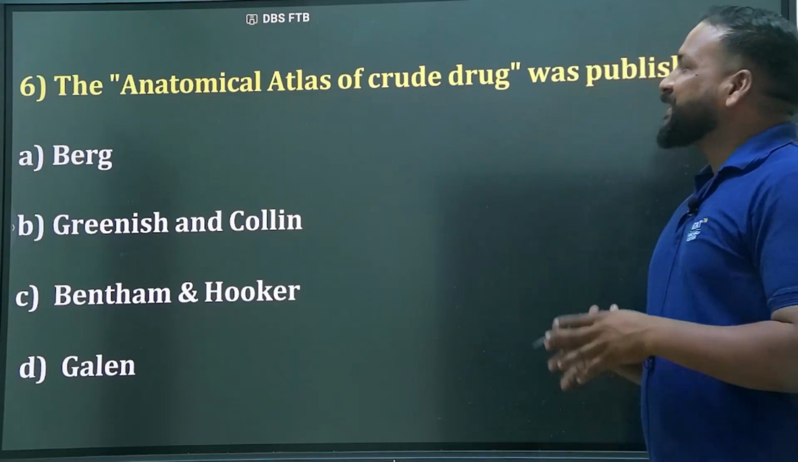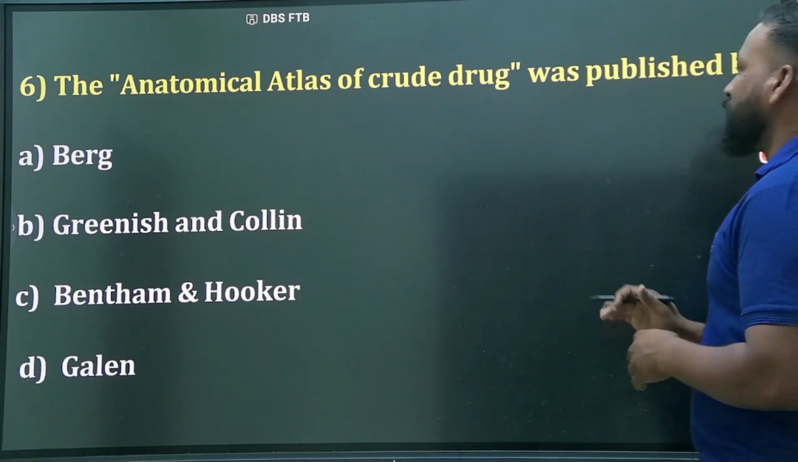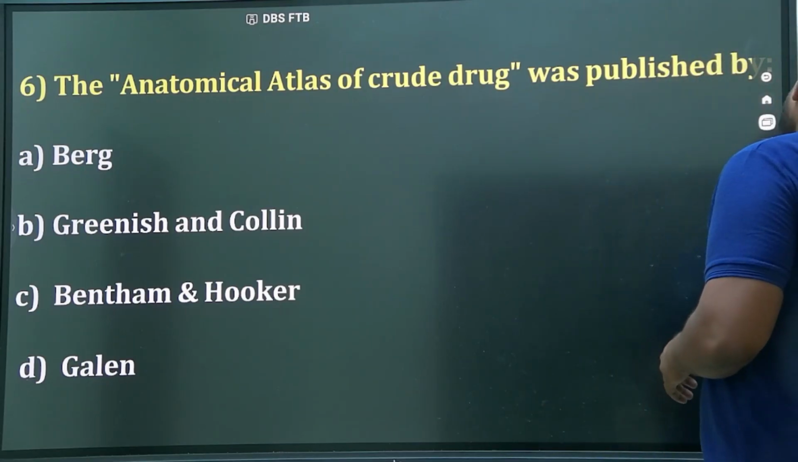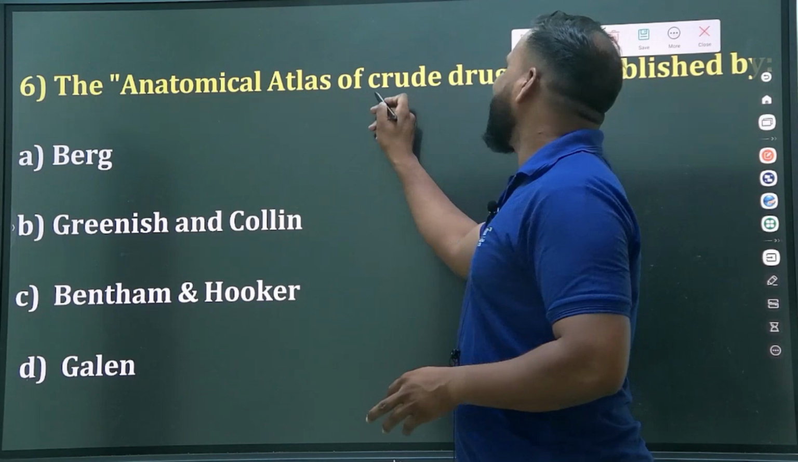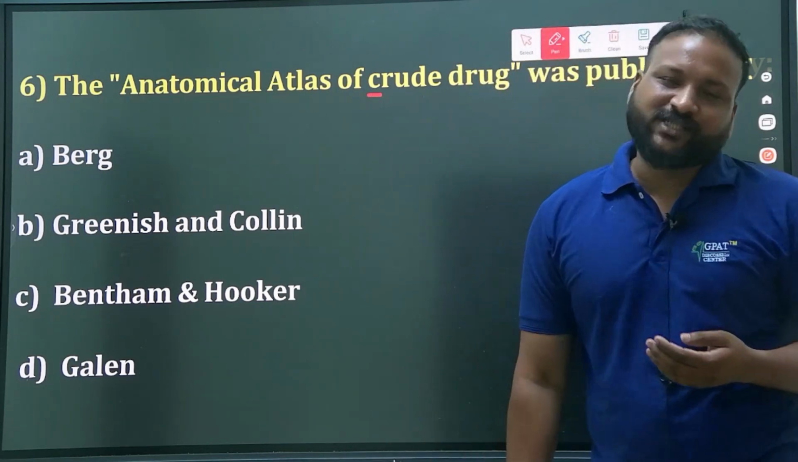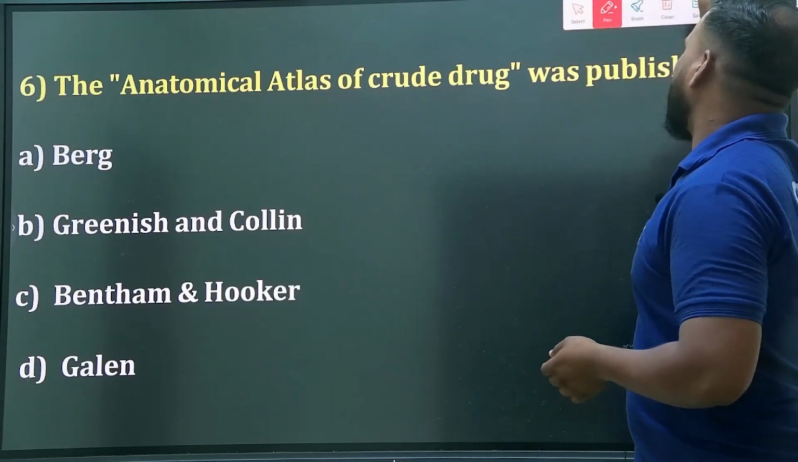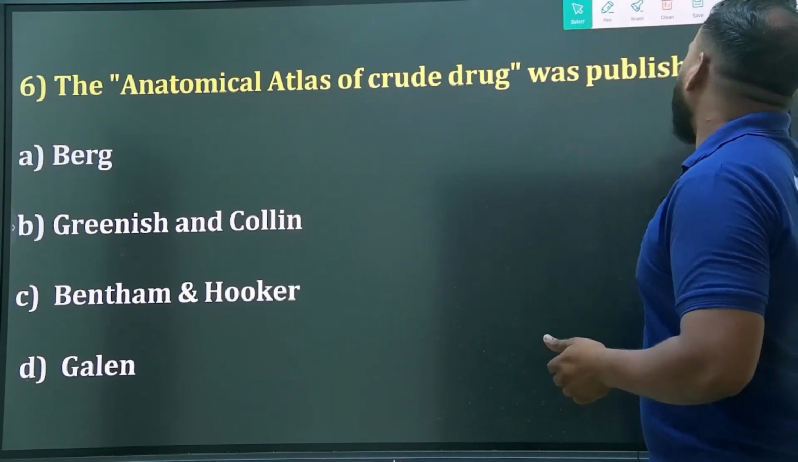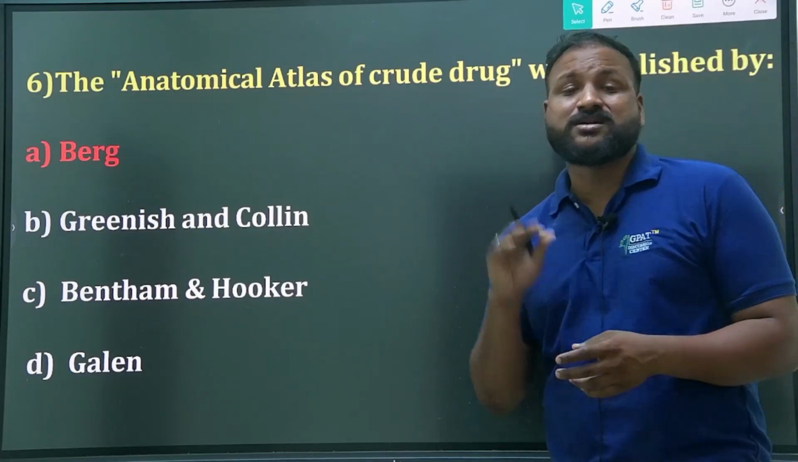The next question is: the anatomical atlas of crude drugs was published by? So coming to the point, alphabet C, crude drug. I'm giving you the hint; already we have discussed the hint. C, crude drug. What is the alphabet before C? Obviously, we have discussed it, so undoubtedly option A will be right. Berg published the anatomical atlas for the crude drugs.